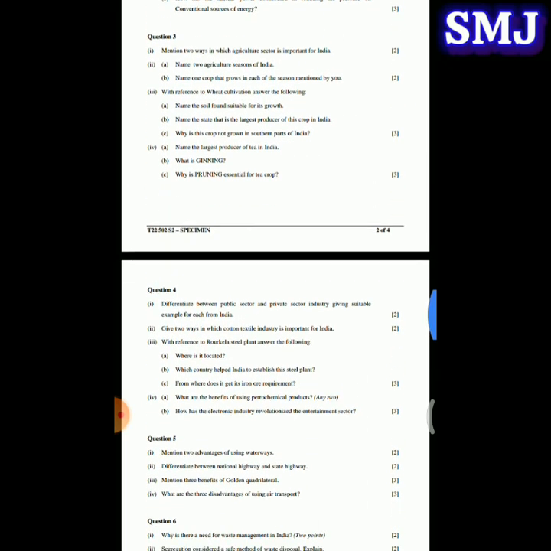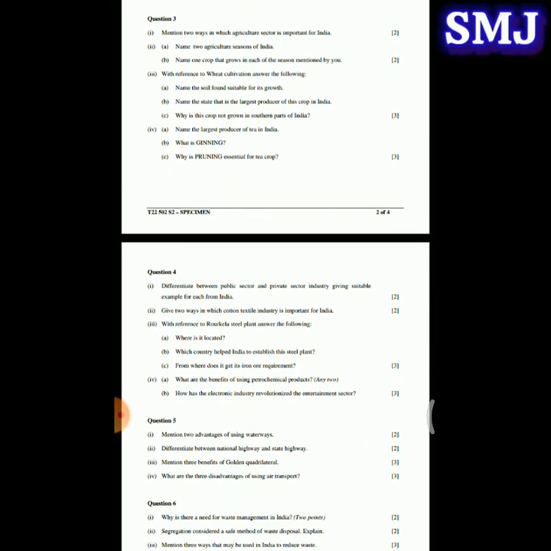Next question. Name 2 agriculture seasons of India. So the 2 agriculture seasons of India are Rabi and Kharif. Next, name 1 crop that grows in each of the seasons mentioned by you. So the crop grown in Rabi season is wheat, and the crop grown in Kharif season is rice.